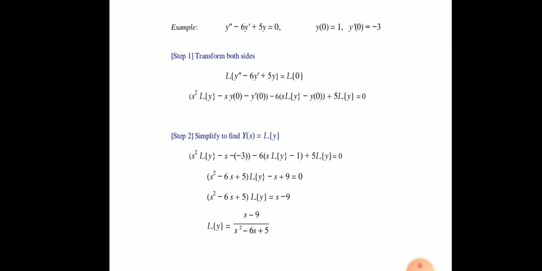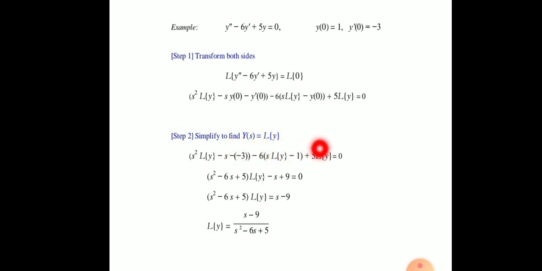Look here, s² Laplace of y minus s, minus (-3), putting these initial conditions: y(0) is equal to 1, y'(0) is equal to -3. So in place of y(0) we put 1, and in place of y'(0) we put -3.